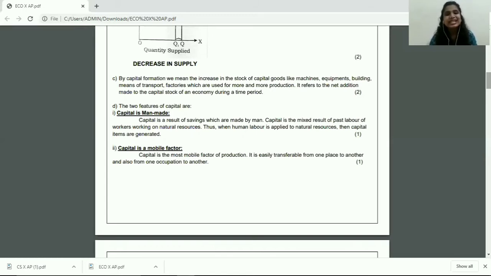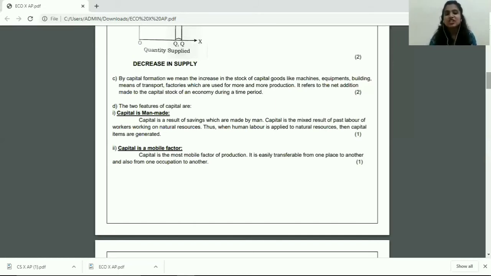So basically, it just means the net addition that is made to the capital stock of an economy during a period of time. This last sentence over here is an important sentence. It has to be included in your answer. So if you've written 2 sentences or more and you've included this particular statement in your answer, then you earn your 2 marks.